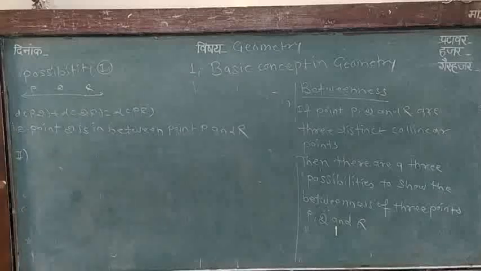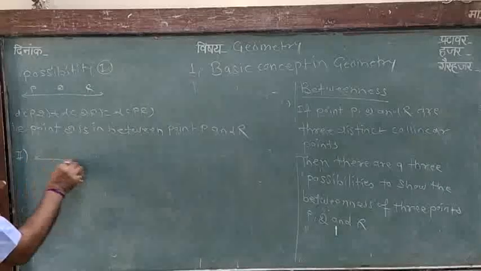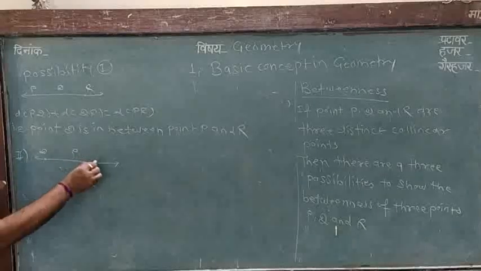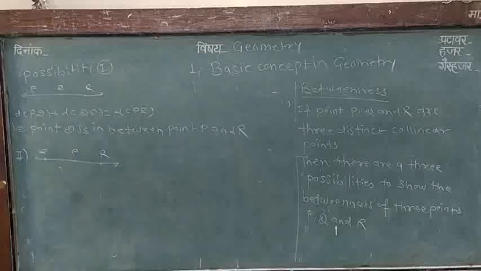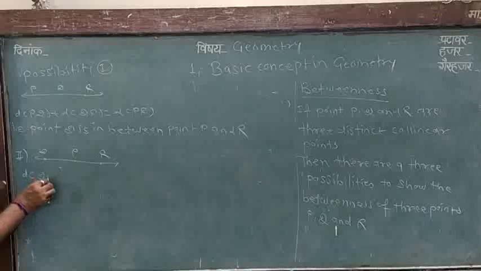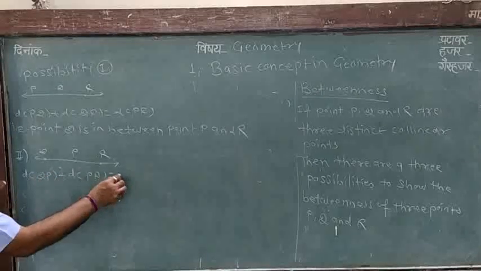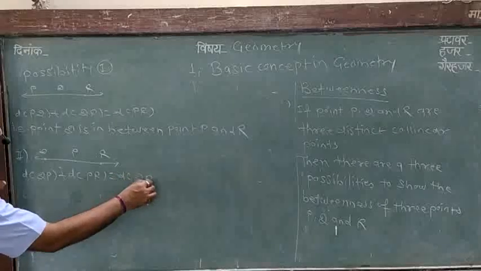Then the second possibility: distance QP plus distance PR is equal to distance QR.